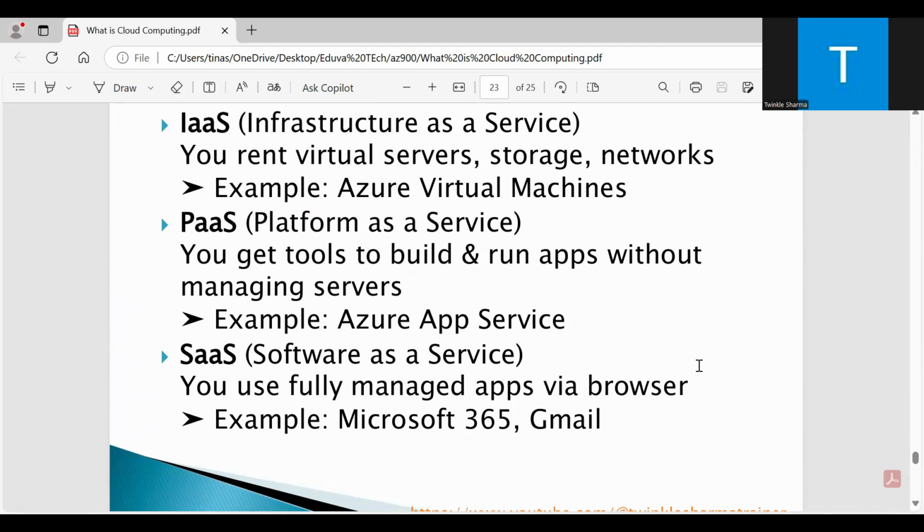So in IaaS you take the infrastructure, the data centers, from Azure, AWS or Google Cloud, but in PaaS you are taking a platform, just like Azure App Services. Then in SaaS you are using software like Microsoft 365 or Gmail, which are fully managed apps used via browsers.